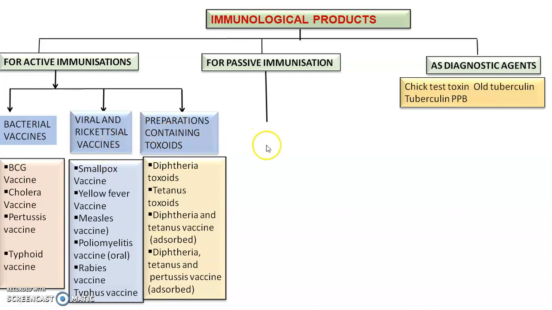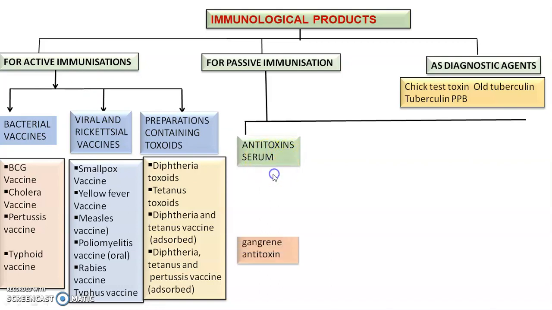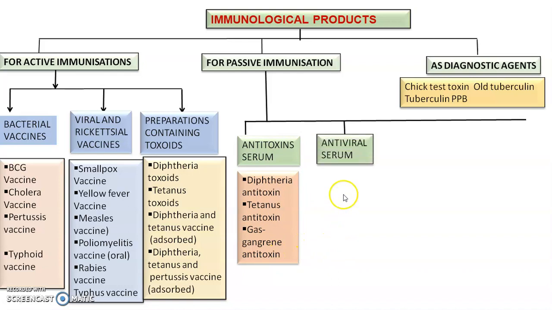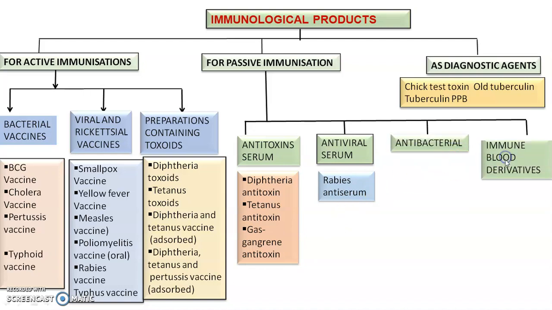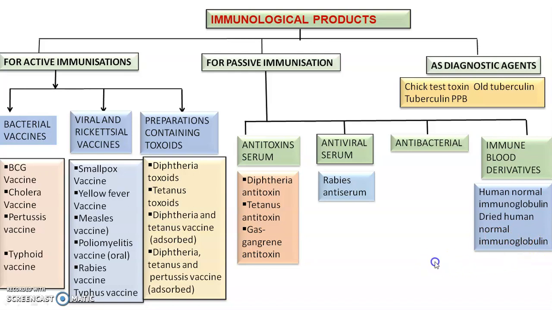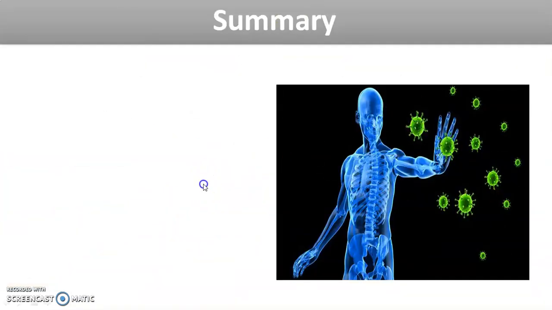Then for passive immunization, we have the antitoxin serum, which includes diphtheria antitoxin, tetanus antitoxin, and gas gangrene antitoxin. Then the antiviral serum, which includes rabies antiserum. Then the antibacterial serum. Then the human blood derivatives, which include human normal immunoglobulin and dried human normal immunoglobulin. In this way, these are the immunological products.